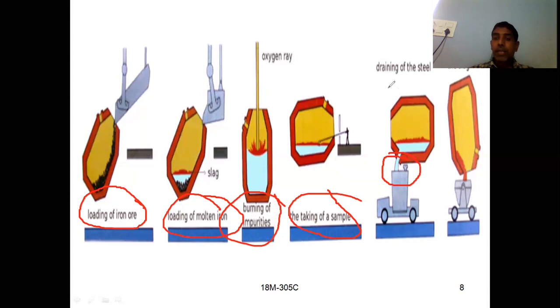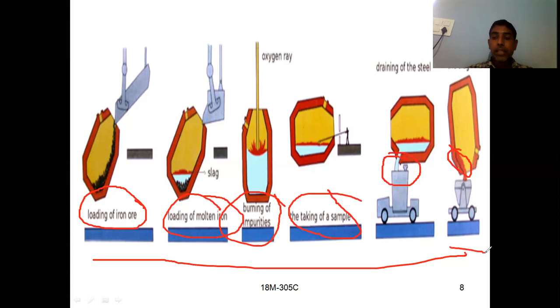And after tapping of metal is done, you have to tap this slag, which is visible here. So the slag can be tapped here. In this way, the manufacturing of steel takes place, that is, production of steel takes place. So these are the steps involved in using the LD converter. We can manufacture or produce steel.